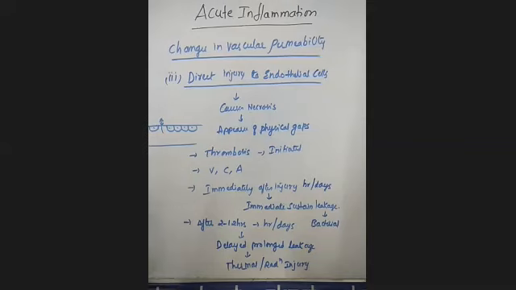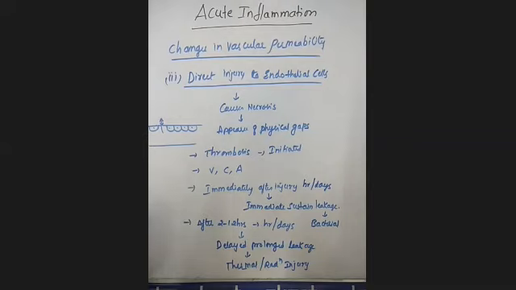Because these agents directly cause damage to the endothelial cells, leading to the death of the cells, there will be formation of physical gaps between the endothelial cells. Because of the death of the cells, the process of thrombosis is initiated at the site of damaged endothelial cells. Mainly this affects venules, capillaries, as well as the arterioles.